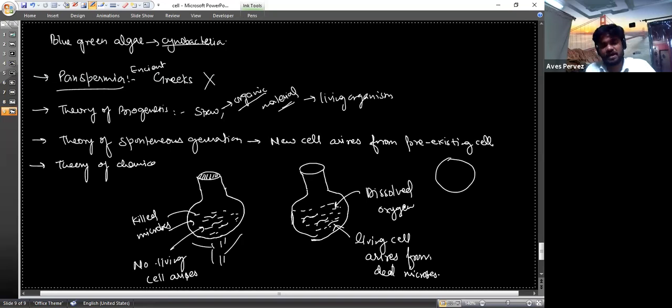We are saying that a cell arises from a pre-existing cell, and for that cell there must be another pre-existing cell. If we go on and reach the first cell, where does the first cell come from?